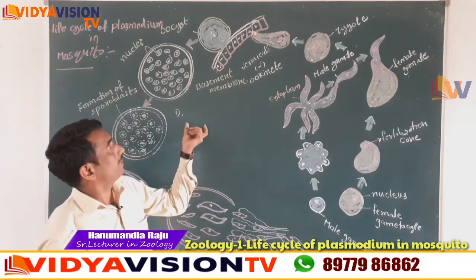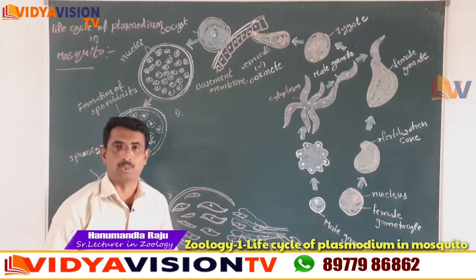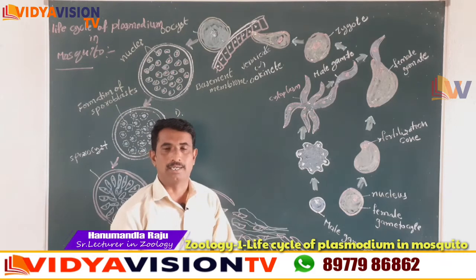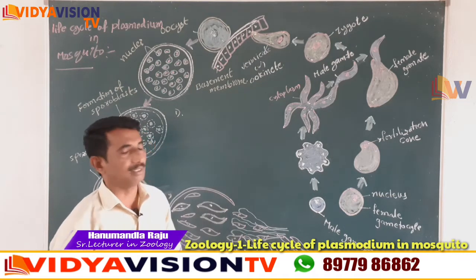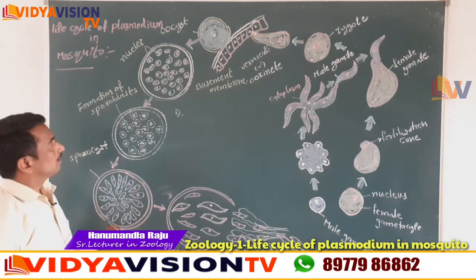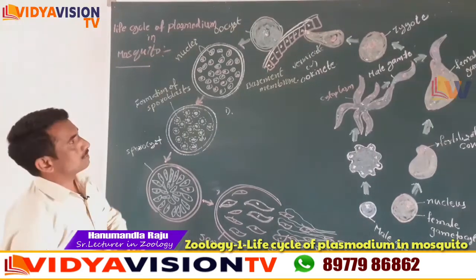It is the topic name, the life cycle of Plasmodium vivax in mosquito, children. It is very important for NEET and IP also, children. In IP, an 8 marks question is very important, right? Now listen, this is the life cycle of Plasmodium vivax.